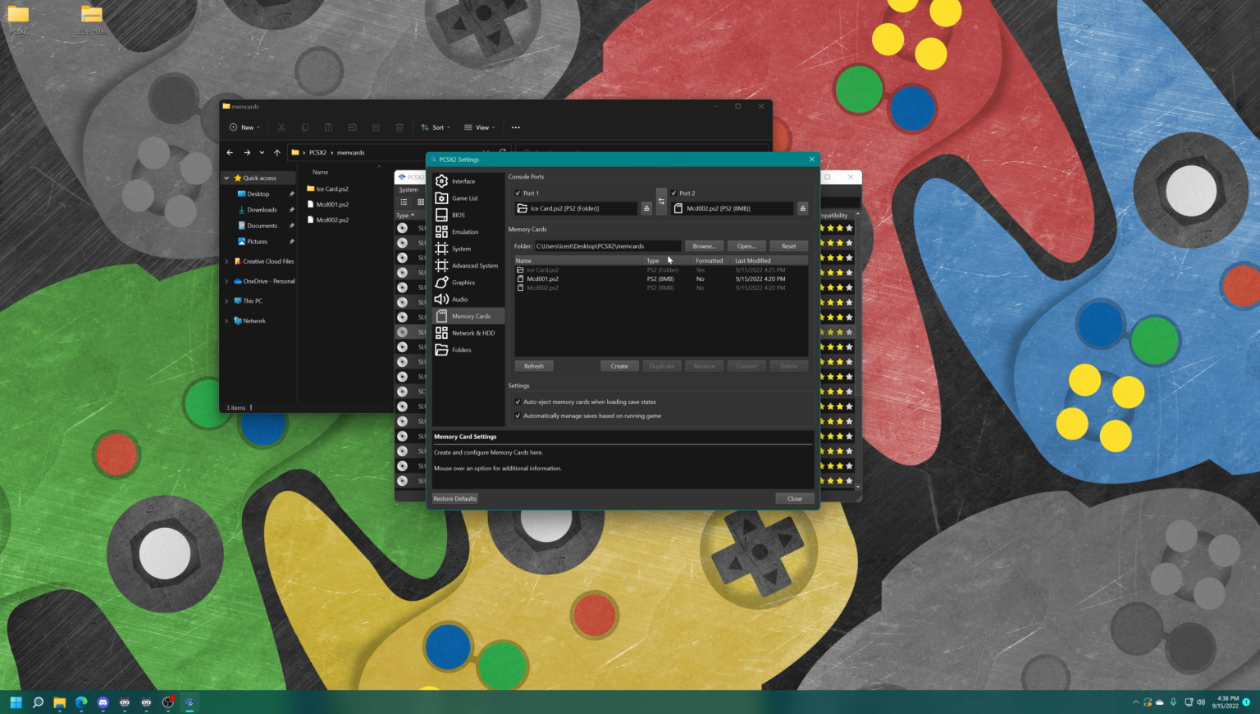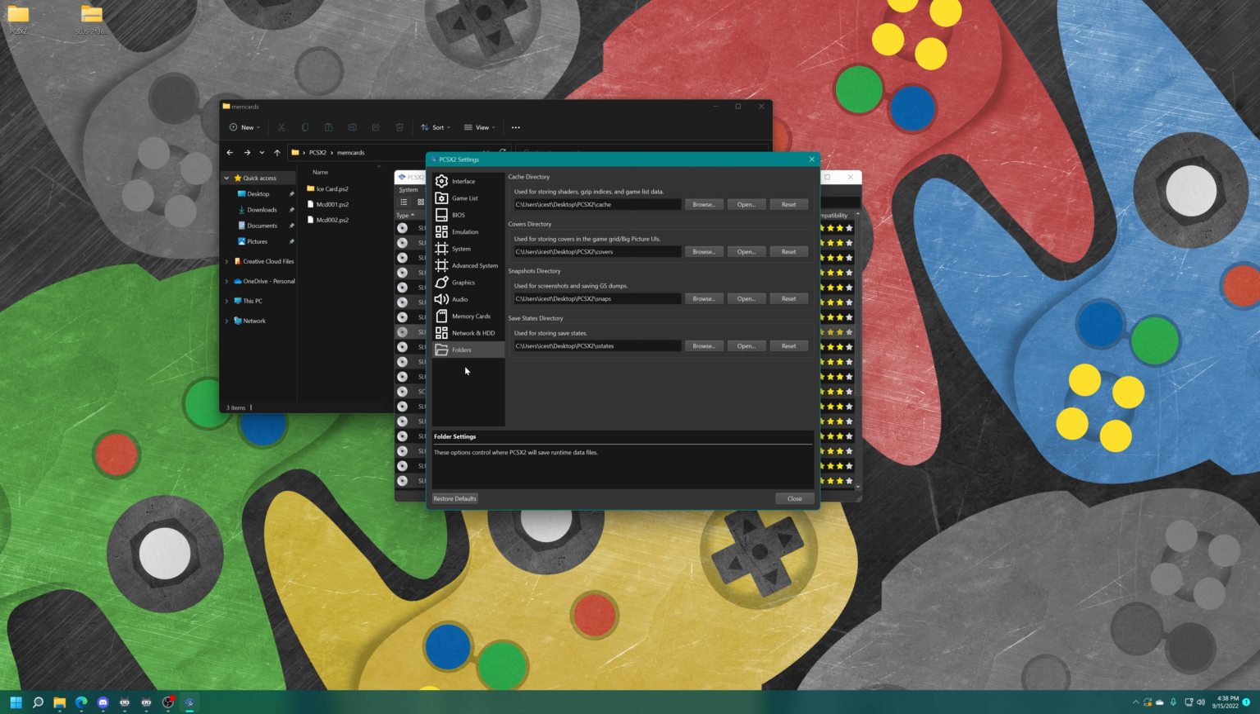Same thing with the PS2 saves, really. You can change where the memory cards go as well, but for the most part, it should be fine just saving within the PCSX2 folder for a majority of users. And that's going to cover it for all of our PCSX2 settings.